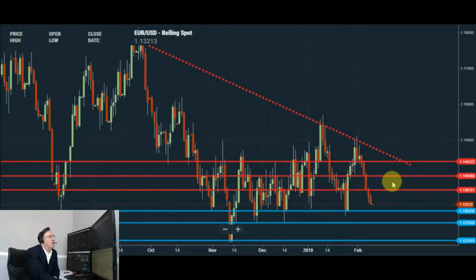Breakout above that level could potentially open up the way for the retest of 1.1440 resistance. Alternatively, either a spike into any of these resistance levels and rejection from there, or the loss of these current lows at 1.13 and the end of day close below that level would appear to be quite bearish, potentially opening up the way for a deeper retracement towards 1.1270, possibly even 1.1220, 1.12 even figure.